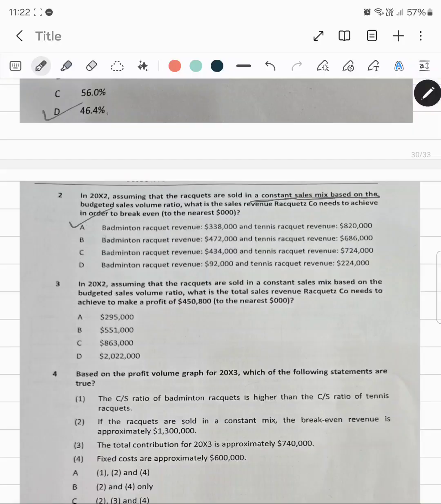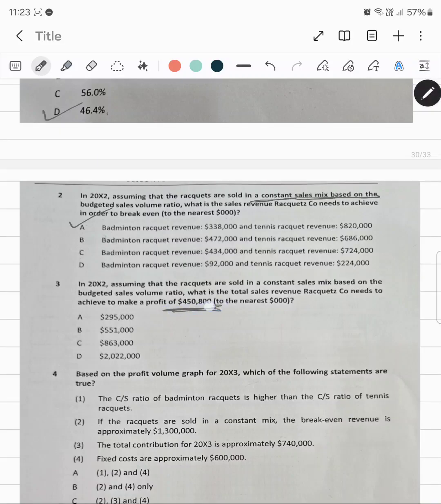Now in 2002, assuming that the rackets are sold in a constant sales mix based on the budgeted sales volume ratio, what is the total sales revenue needed to achieve the target profit?